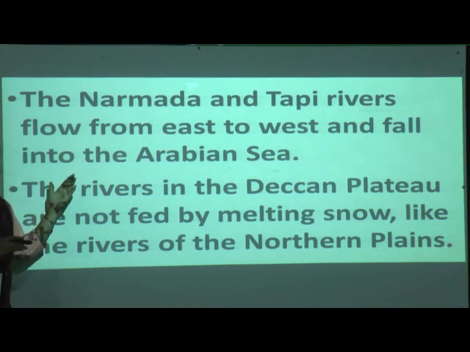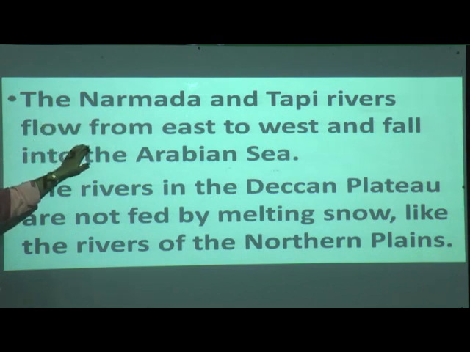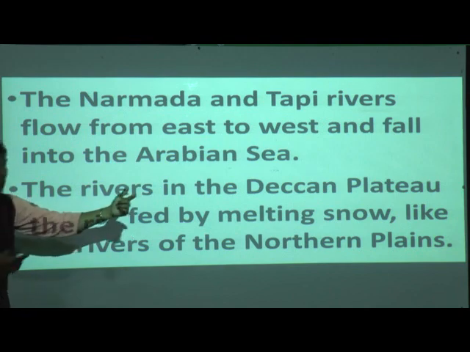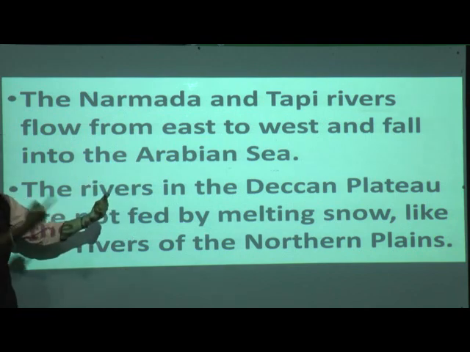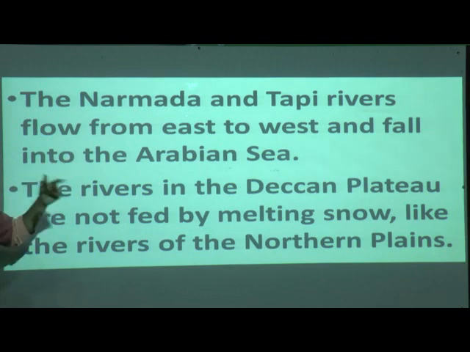The previous Mahanadi, Krishna, Godavari flow west to east into the Bay of Bengal, but the Narmada and Tapi flow from east to west, in the opposite direction, and fall into the Arabian Sea.